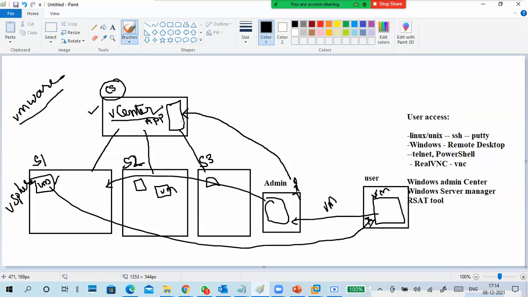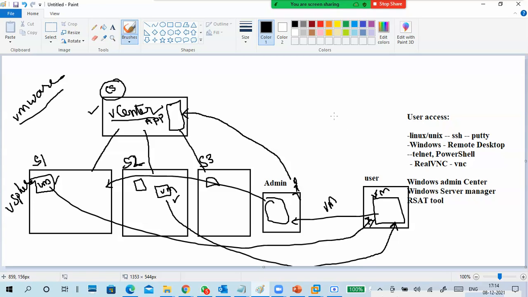So I log into the vCenter interface, create a virtual machine, and give the access to the user. Same thing: the user requests a virtual machine from the administrator, and the admin logs into vCenter, creates a virtual machine and gives access to the user.